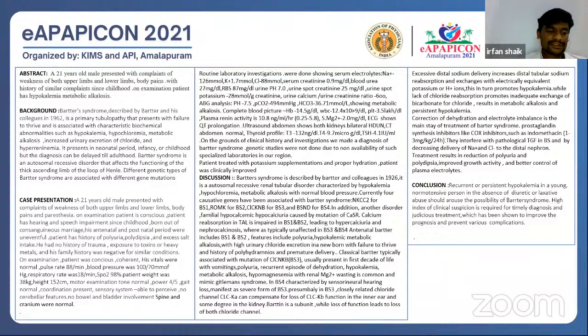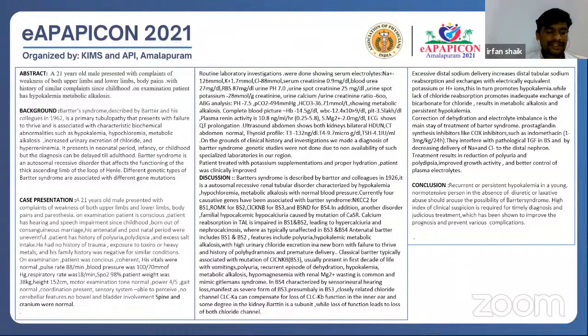His antenatal and postnatal periods were uneventful. He had no history of trauma, no history of exposure to toxins, and no history of similar complaints in the family. At the time of presentation, his vitals were normal. Nervous system examination was normal except for power of 4 by 5, and spine and cranium were normal.